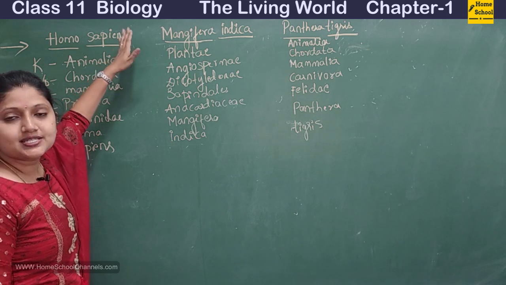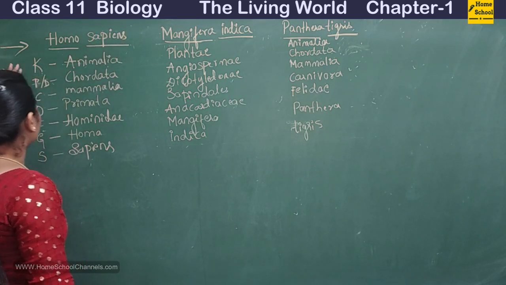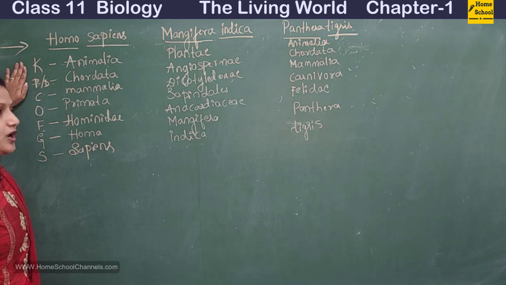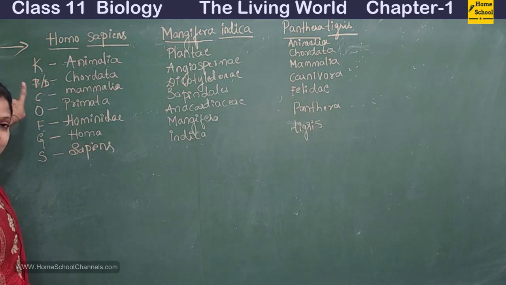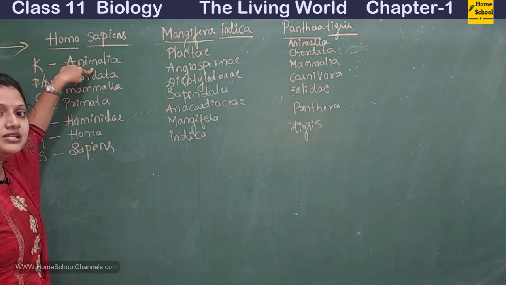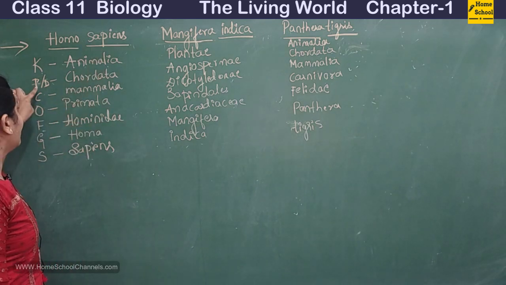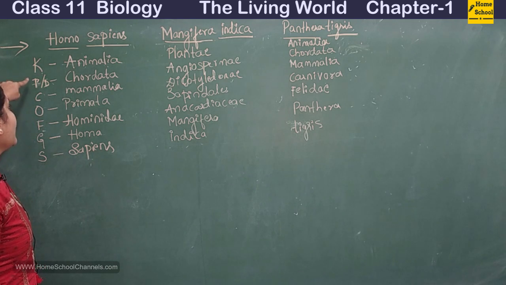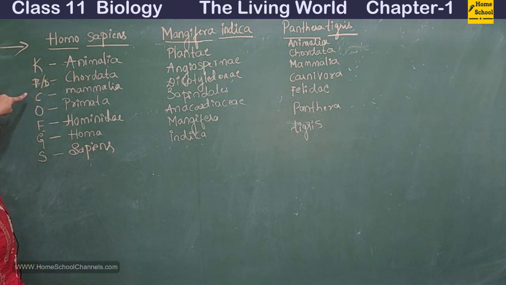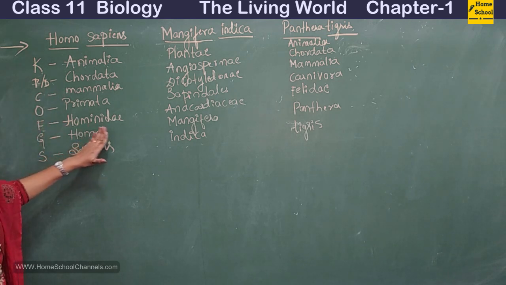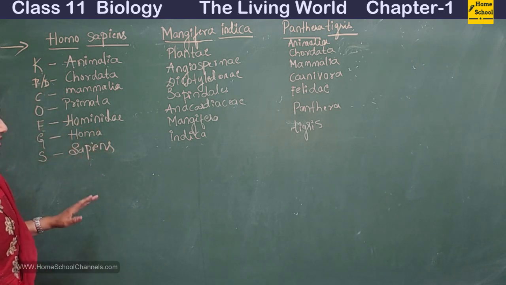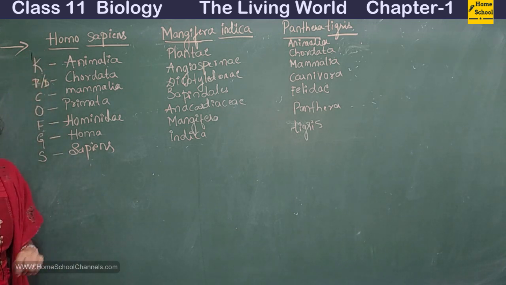Homo sapiens is the scientific name of humans. The kingdom to which humans belong is Animalia. So it shows that we are animals. And the phylum, I had said that phylum is mainly for the animals and division is for plants. So we have to consider the phylum here. The phylum is Chordata and then the class is Mammalia. Order is Primata. Then the family is Hominidae and genus is Homo and the species is Sapiens. So this is the level of classification for human beings.